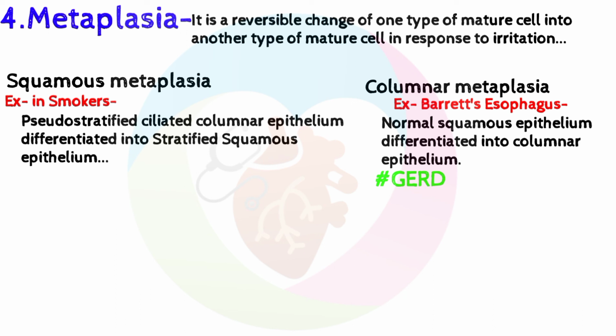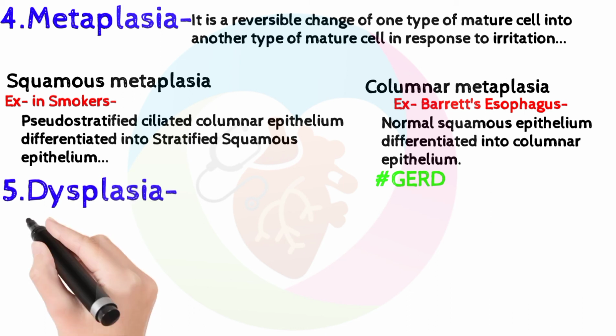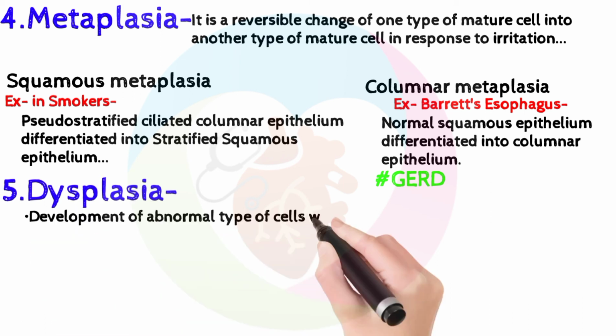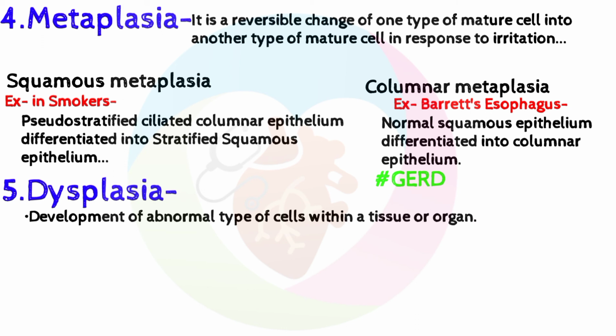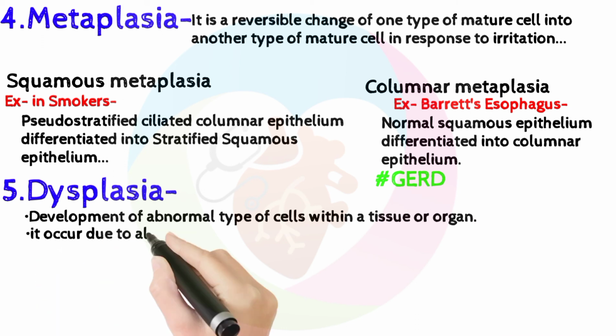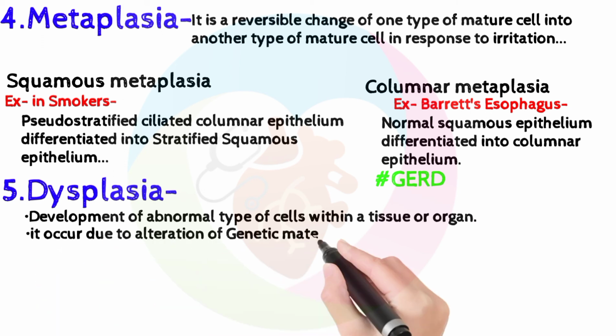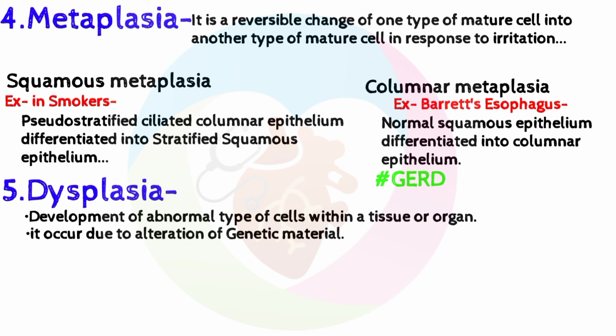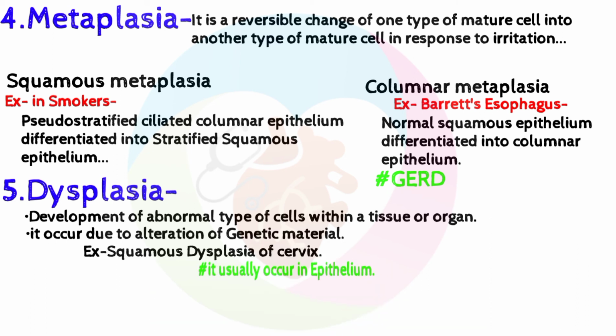Next is dysplasia. In dysplasia, there is development of abnormal types of cells within a tissue or organ. It is due to alteration of genetic material. An example is squamous dysplasia of the cervix. Dysplasia usually occurs in epithelium.